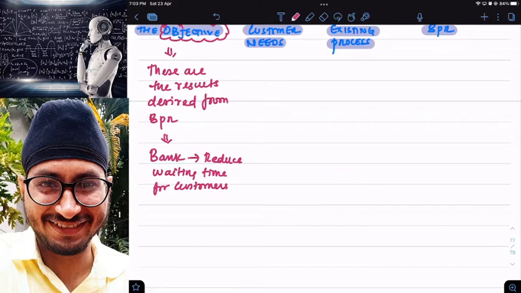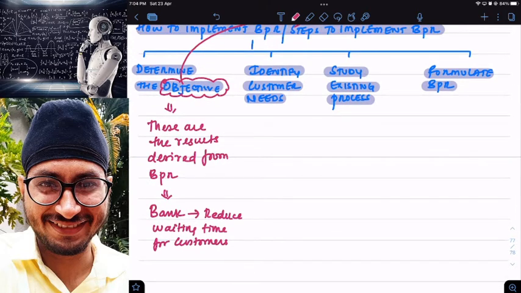But nowadays, in order to reduce the time, the majority of banks have their own cash deposit machines. Rather than standing in line, which takes a lot of time, you go to the machine, deposit cash and come back. So your waiting time is reduced. That is one example of what you want to achieve from BPR.